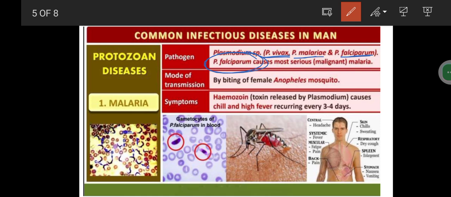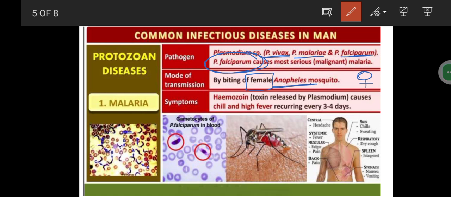Then we're going to deal with the mode of transmission, how malaria is transmitted with the help of the Anopheles mosquito, that is the female Anopheles mosquito. The female Anopheles mosquito is the cause of spreading the malarial disease. Good. Then we'll see the symptoms.